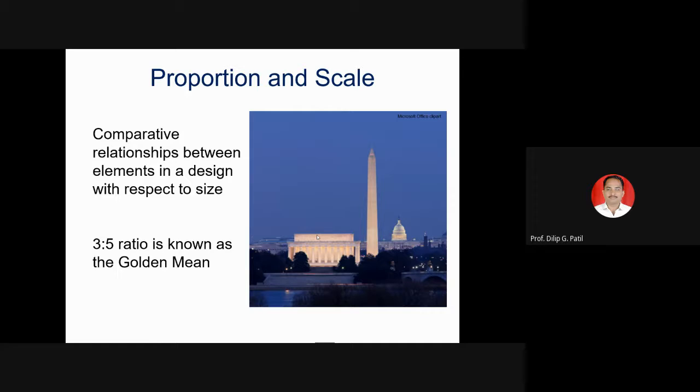For a particular building, if that is a historical monument or an institution building, administrative office building, for that particular office, the opening of the door or door size is a little bigger than which is observed at our home.